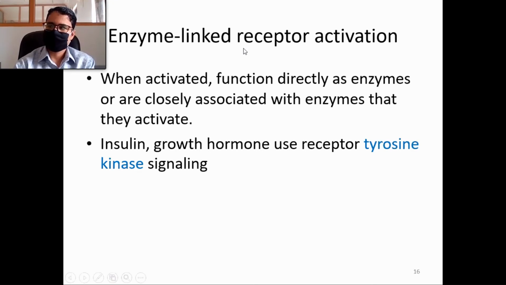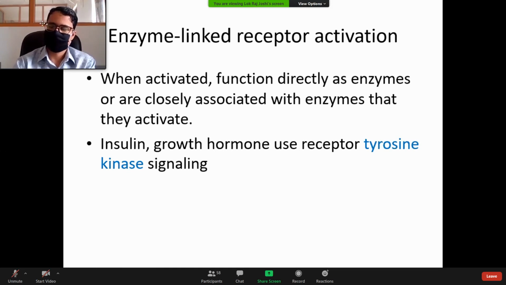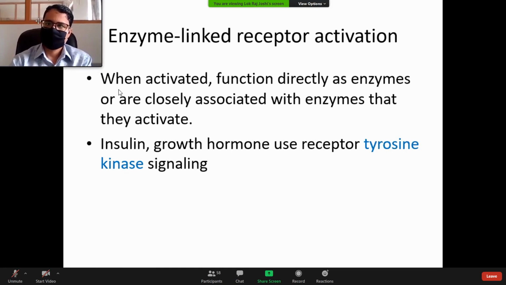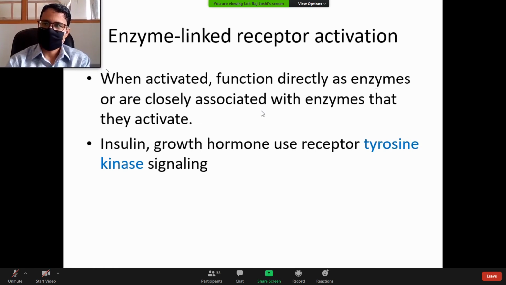Now, enzyme linked receptor activation: binding of the hormone molecule to this type of receptor will directly activate the enzyme, or it is very closely associated with another enzyme, and that will be activated.